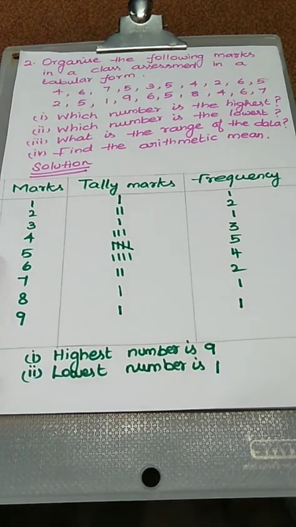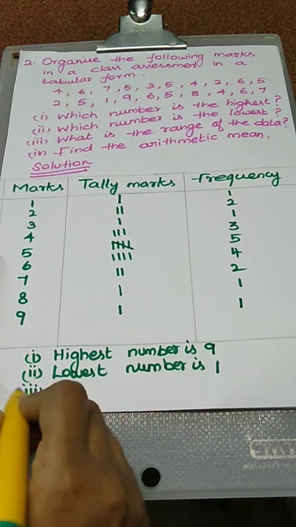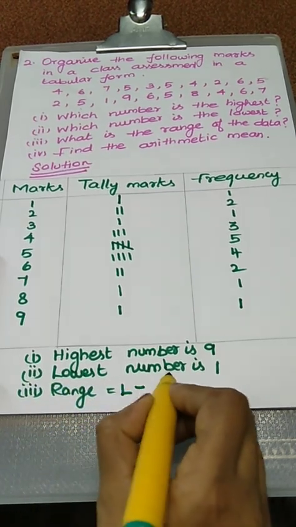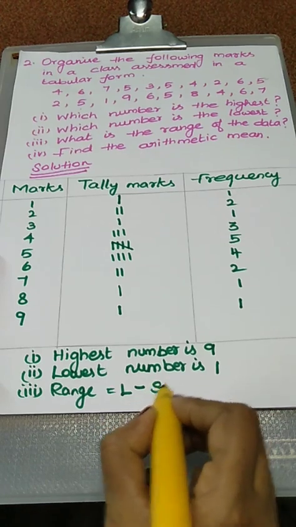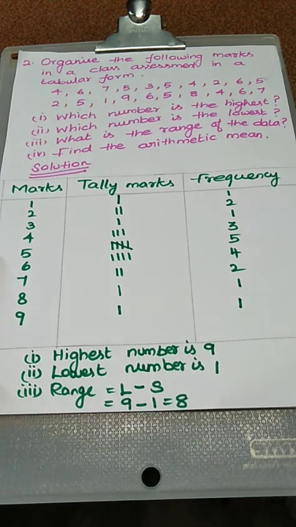Okay. Third subdivision. What is the range of the data? What is the range formula? Range is equal to largest value minus smallest value. Okay, here the L value is 9, the S value is 1, so the answer is 8.